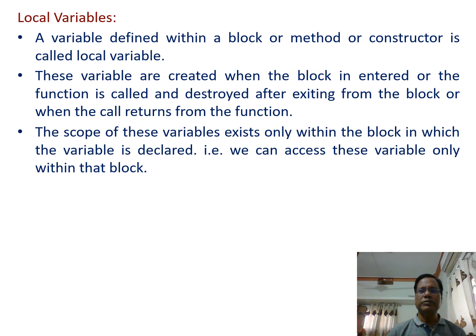The scope of these variables exists only within the block in which the variable is declared. That is, we can access these variables only within that block. Initialization of a local variable is mandatory.